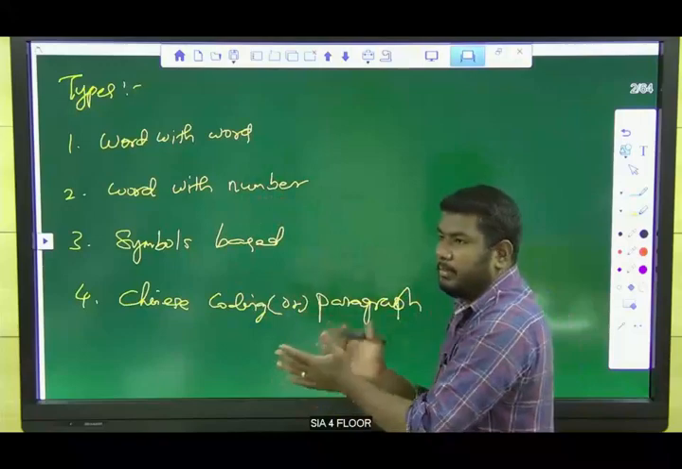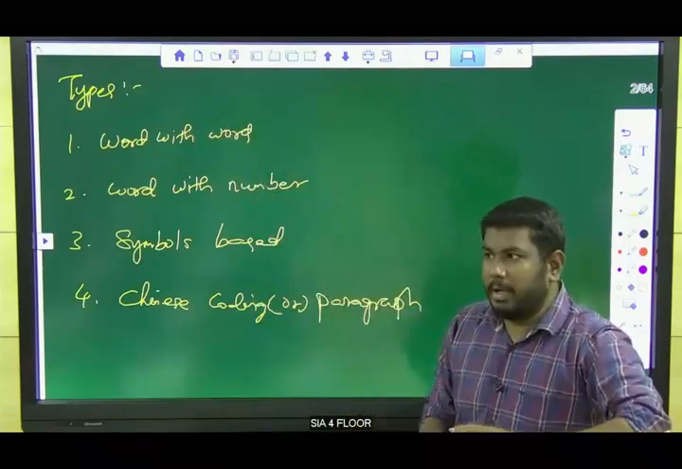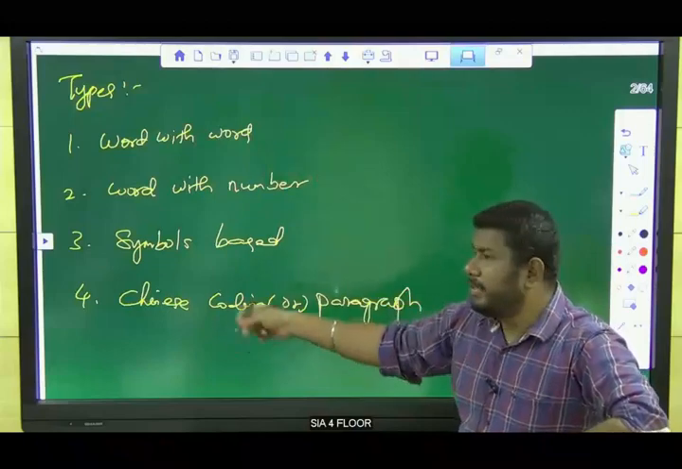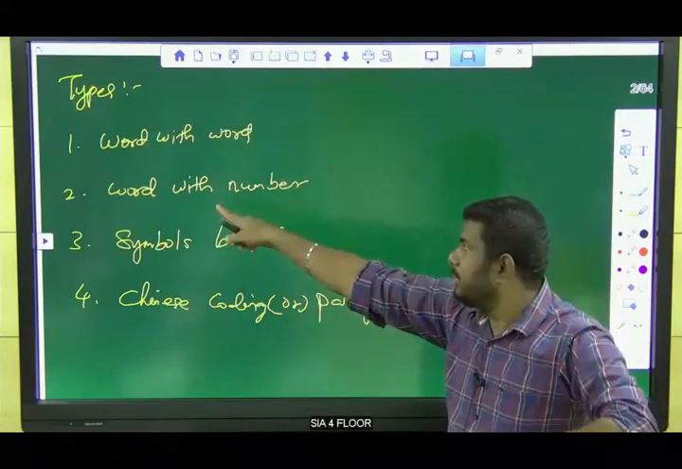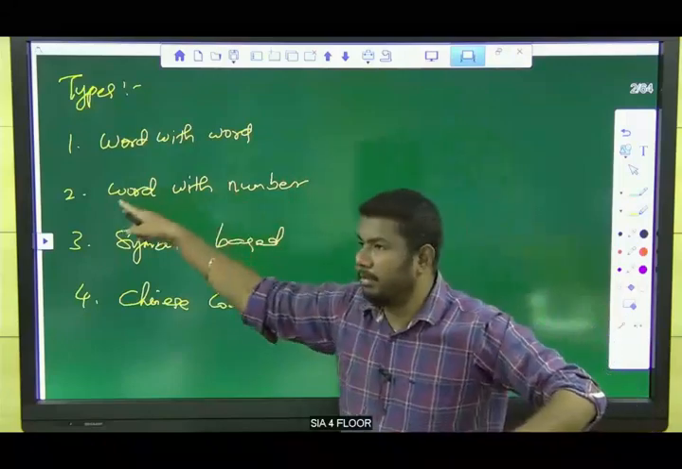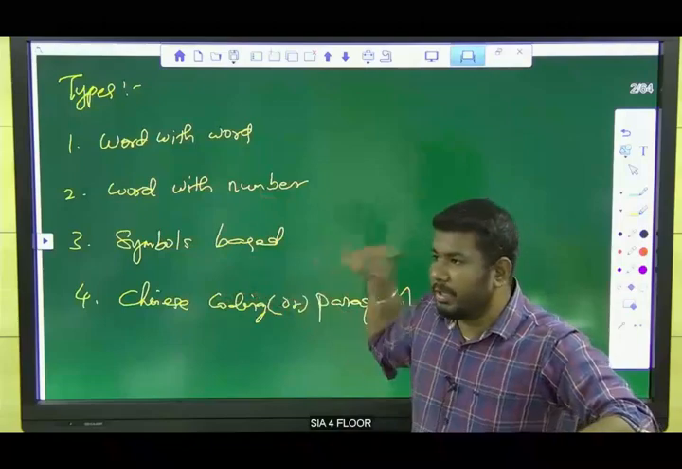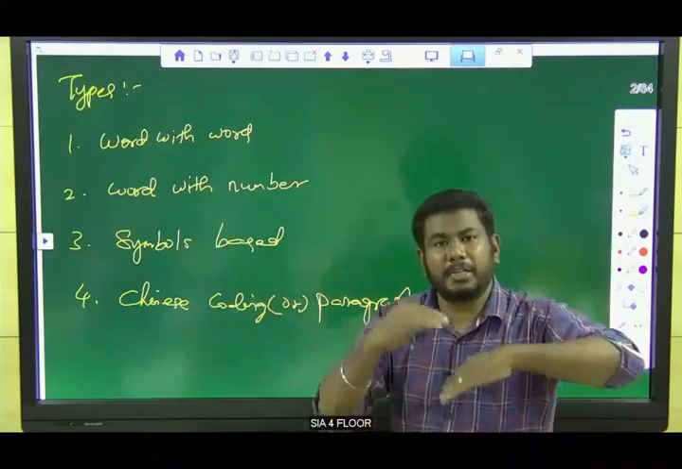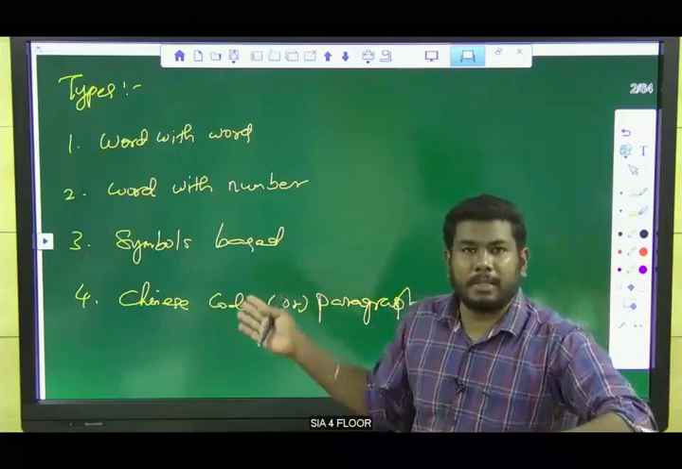And we can ask some difficult questions in word with word coding only. Other than that, all are very easy. Word with number coding, you can get the answer within 10 seconds for all the questions. Symbols-based questions are also very easy. We are going to interchange that, replacing the symbols in the place of alphabets.